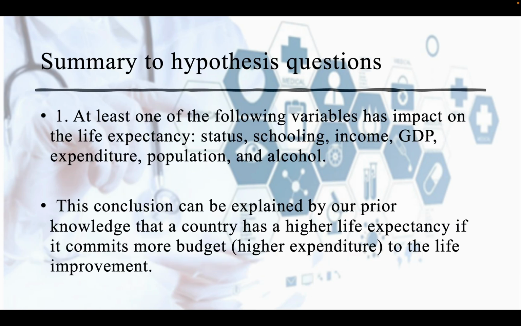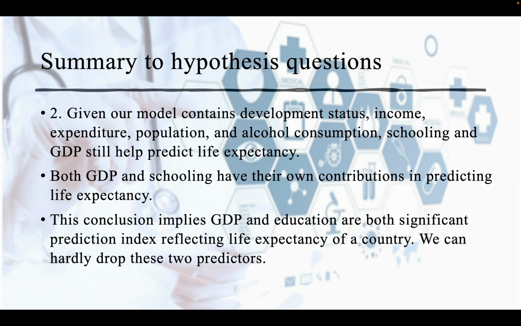Our 3 hypothesis questions draw the picture from a general level to a specific level. Firstly, at least one of the following variables has impact on life expectancy: status, schooling, income, GDP, expenditure, population, and alcohol. This conclusion can be explained by our prior knowledge that a country has a higher life expectancy if it commits more budget to life improvement.